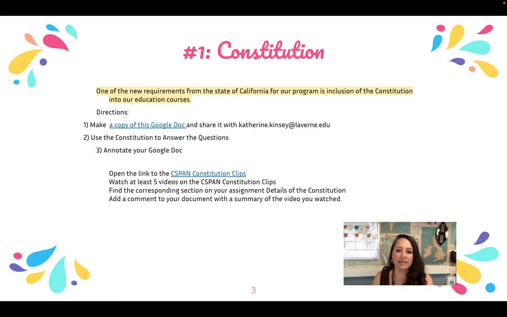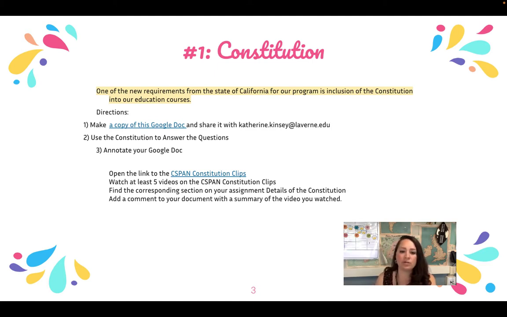So for the annotated Constitution, what you're going to do is 2 things. This is a 2-part assignment. The first part is to look up answers about the Constitution. So you're going to open the Google Doc and it's going to ask you questions about the Constitution. What's the term limit in the Senate? How is the president impeached, etc.